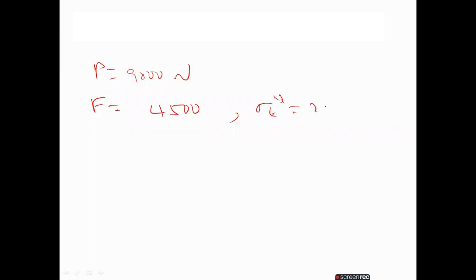We already know the P value 9,000 newtons, F value is 4,500, and sigma T star is 225 Newton per mm square. Factor of safety is 3 and mu value is 0.3.